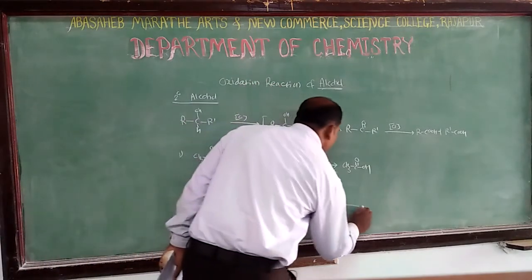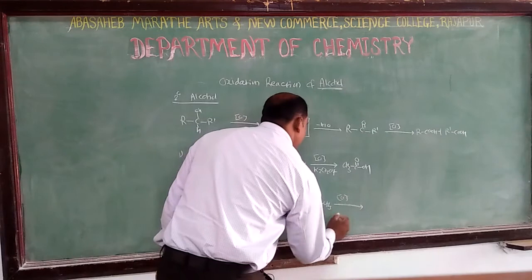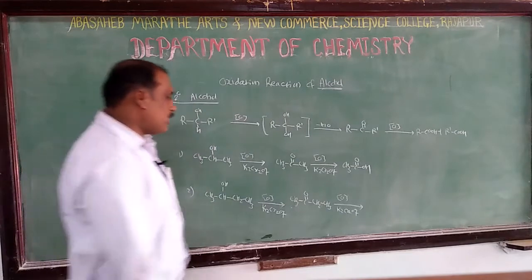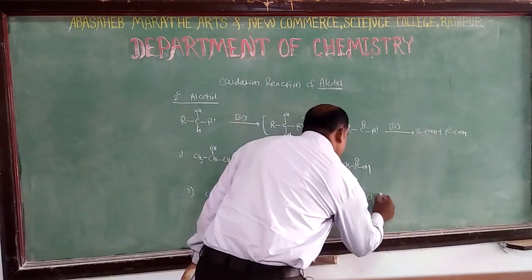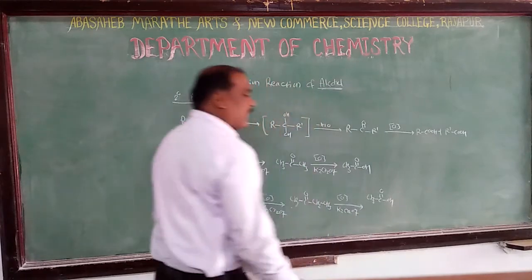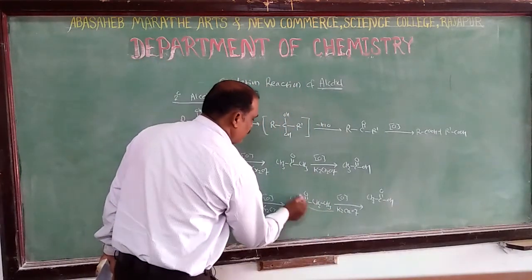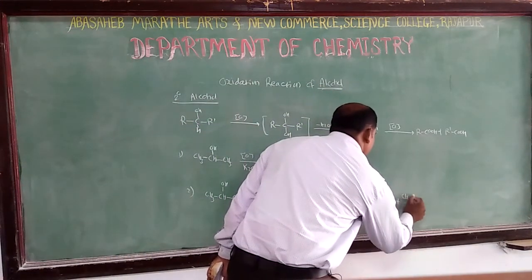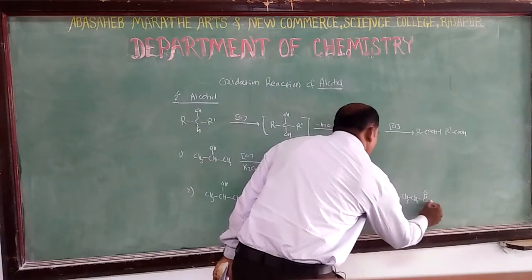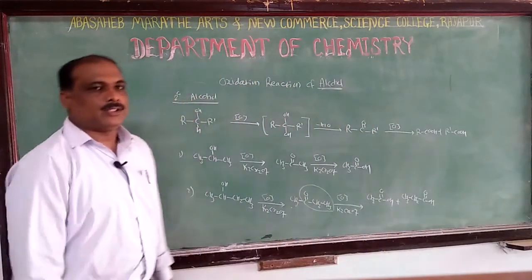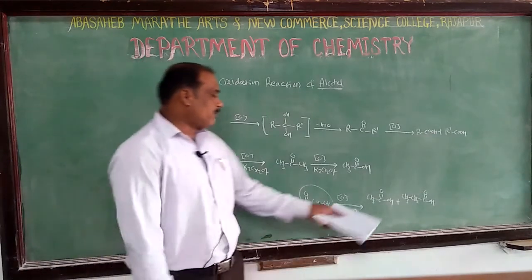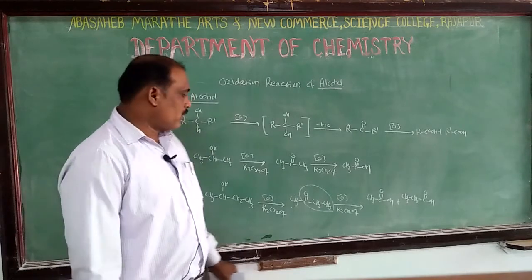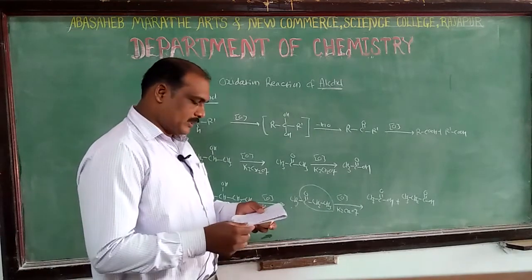And this 2-butanol, on oxidation with potassium permanganate, gives one product, acetic acid, CH3COOH, and the other acid is propionic acid, CH3, CH2, COOH. So a mixture of two acids will be obtained as the product: one acetic acid and the other propionic acid.